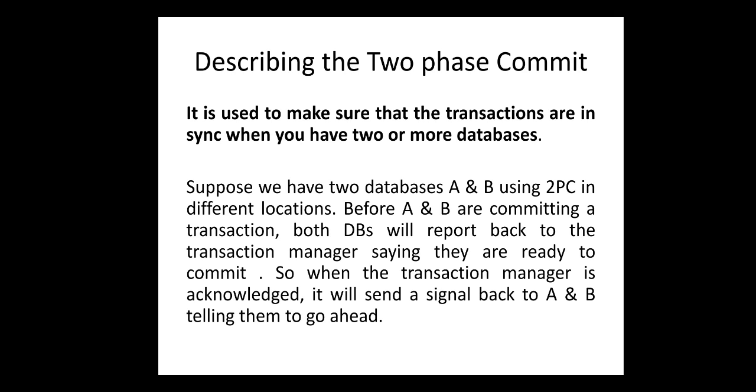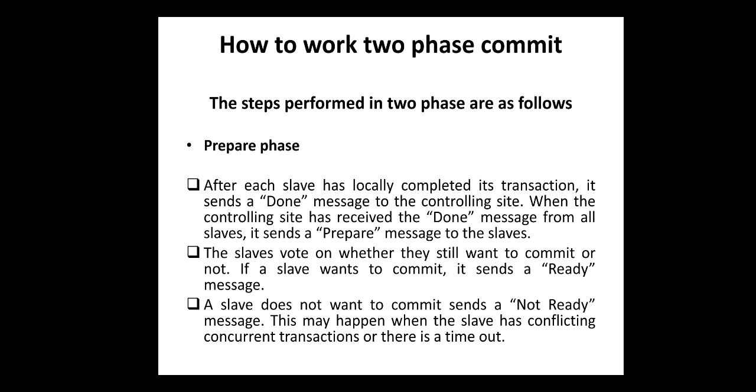So both the sites, that means both the databases A and B, will communicate to the transaction manager before committing the 2PC. When the transaction manager is acknowledged, it will send a signal back to A and B telling them to go ahead. That means it enables both the sides to commit.